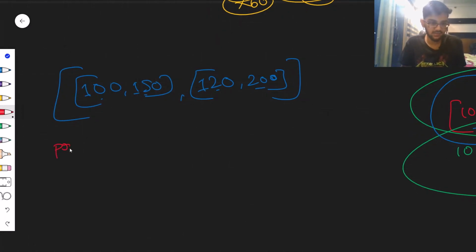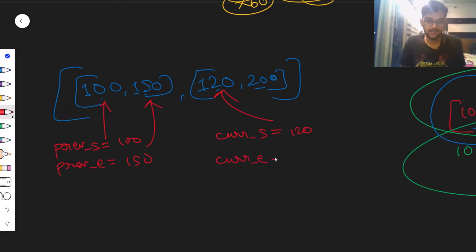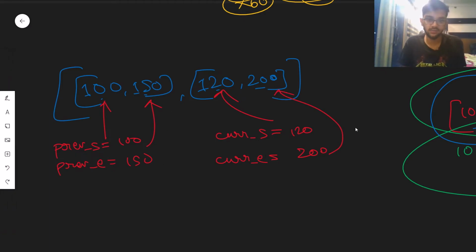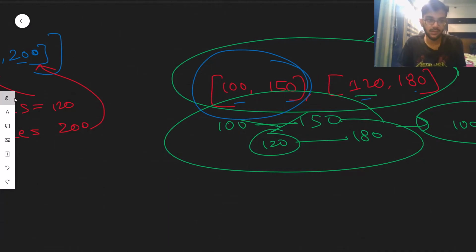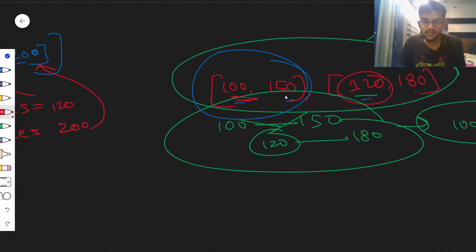So maybe I can just write previous start is 100. My previous underscore end is 150, right? So that's this. My current start, curr start, is basically 120, and my current end is basically 200, right? Hey, so that's this. Now, how do I do that? So here I was checking that 120 was in between 100 and 150.